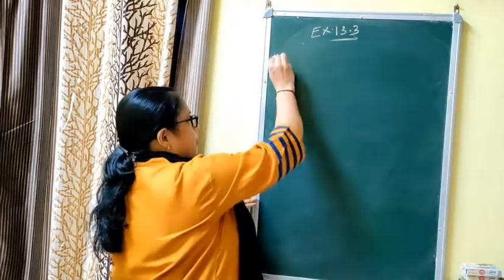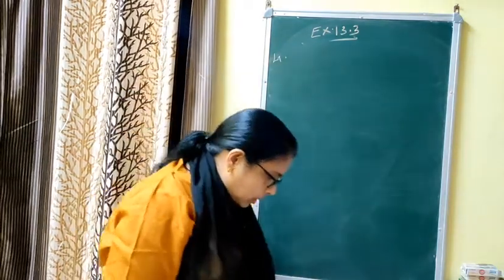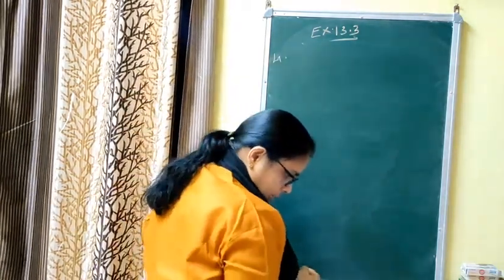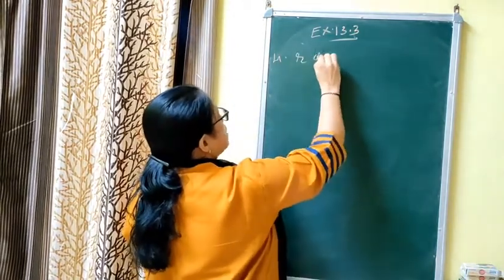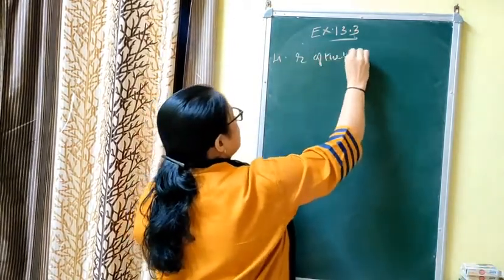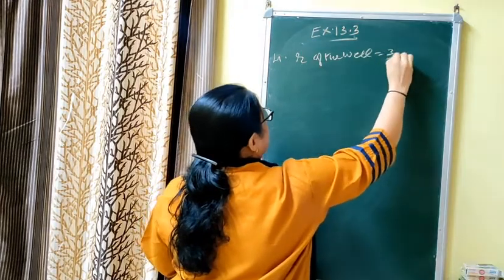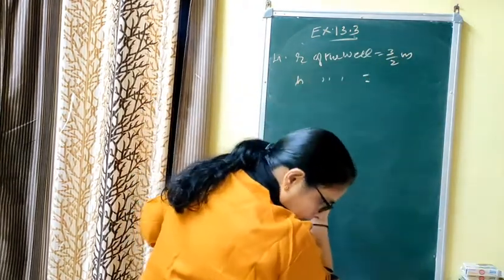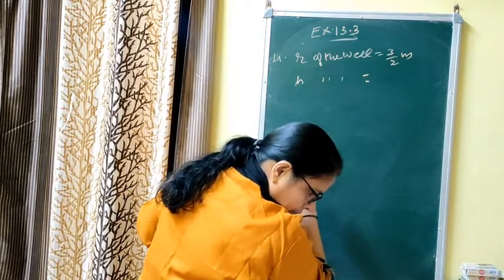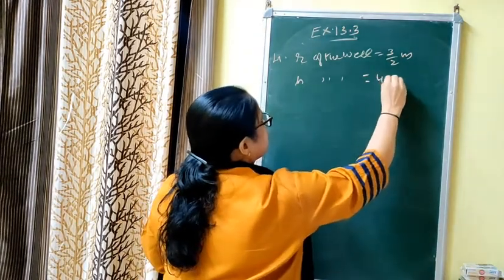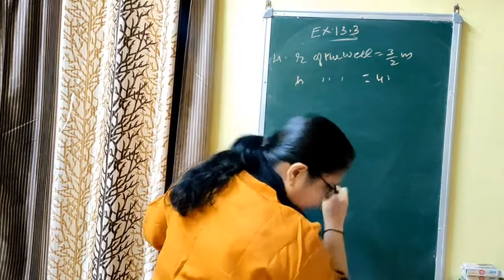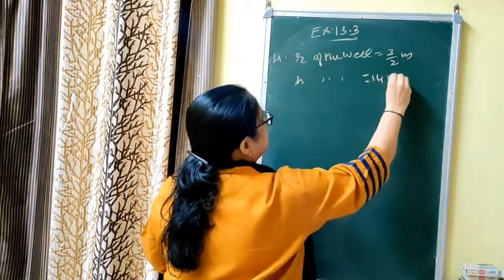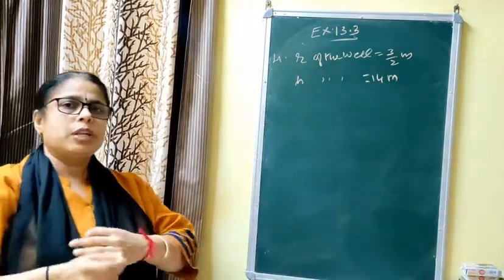There is a well and the diameter of the well is given as 3 meter. Therefore, radius r of the well is 3 by 2 meter. And h of the well is given as 14 meter. Everything is given in meter. Deep means depth, height. Now what is the meaning of the question?